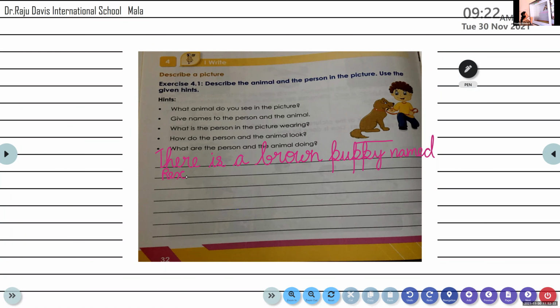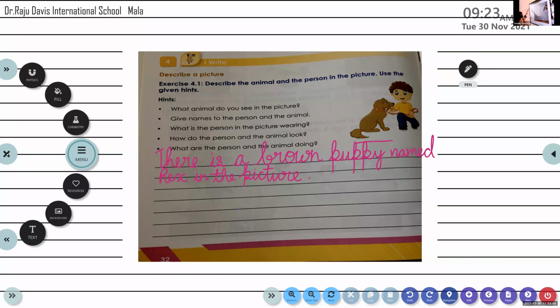Rex is the name. So we need to write the first letter as a capital letter. Rex. There is a brown puppy named Rex. Where is it? In the picture. See, these words I have taken from the question itself. There is a brown puppy named Rex in the picture. In the picture. There is a brown puppy named Rex in the picture.